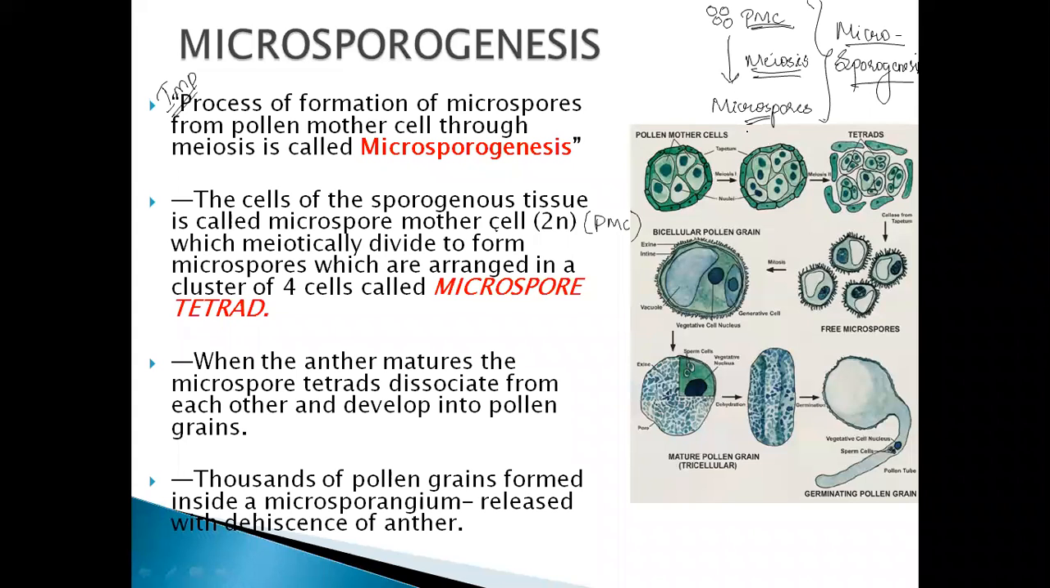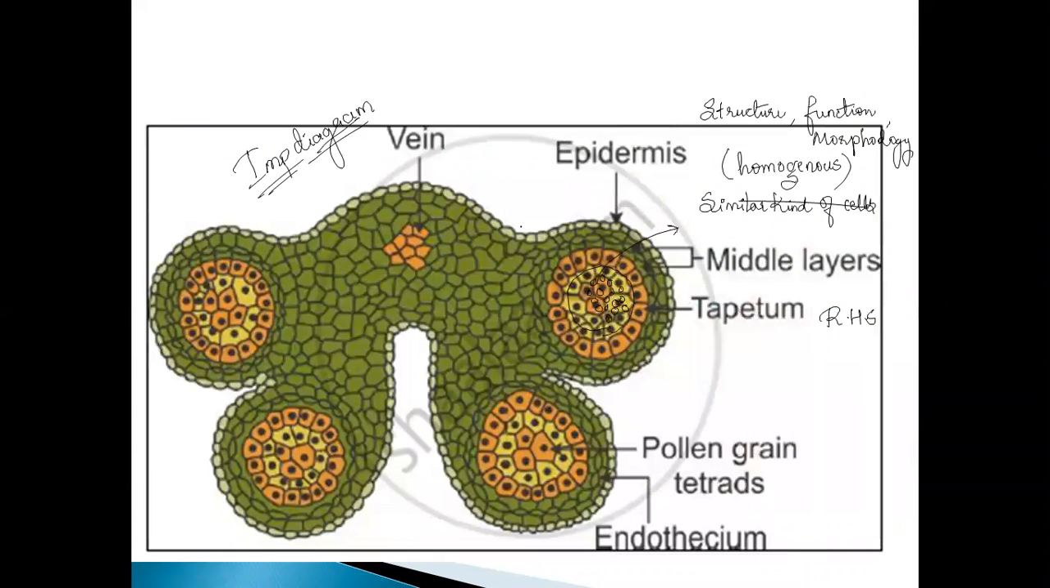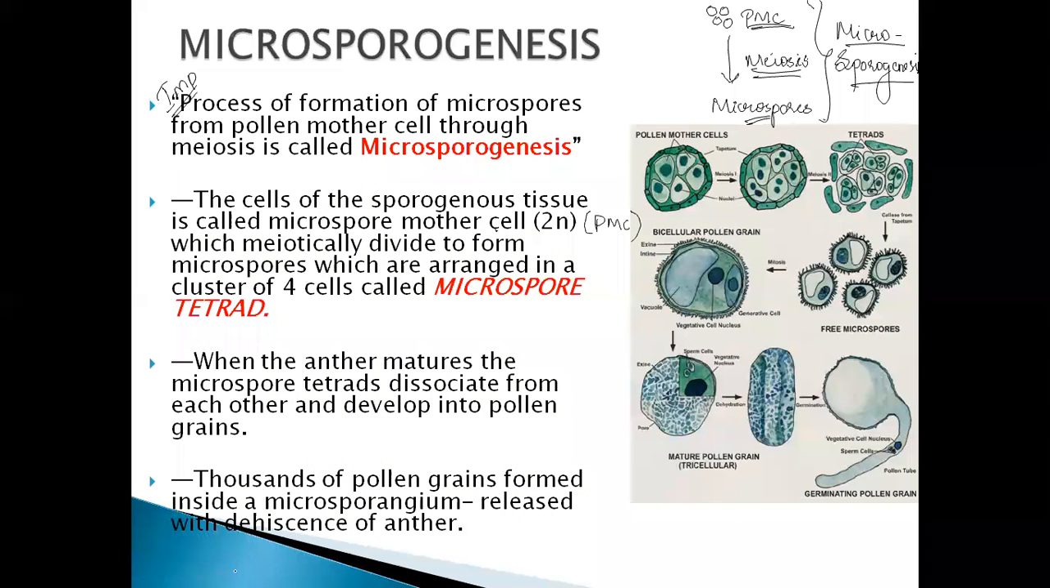But how are they arranged? They are arranged in a tetrad structure. Yes, one is here, one is here, one is here, and another one is here. So they are arranged in this tetrad structure.